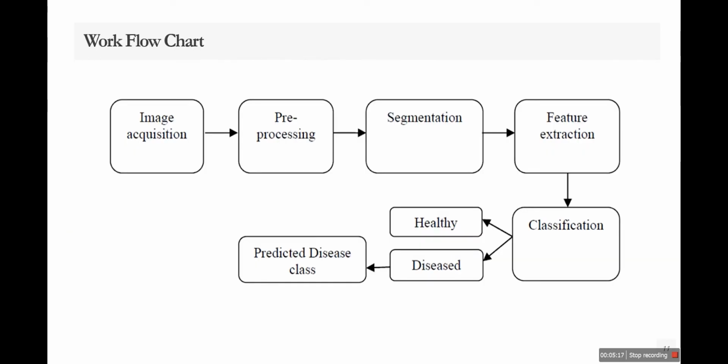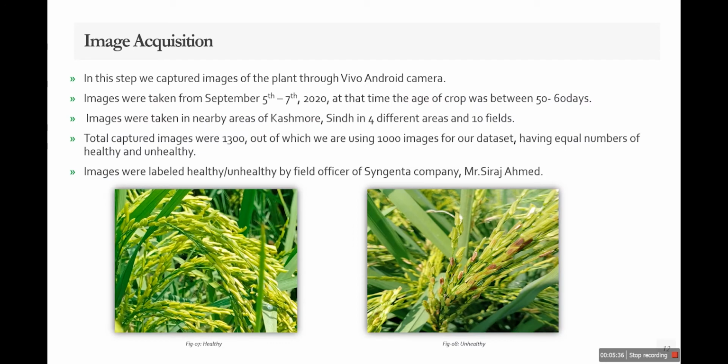So this is the flowchart of our project. First of all, we have done image acquisition, then we have done pre-processing, segmentation, feature extraction. Then we have moved towards classification of healthy and unhealthy. Then we have to predict the disease of plant.